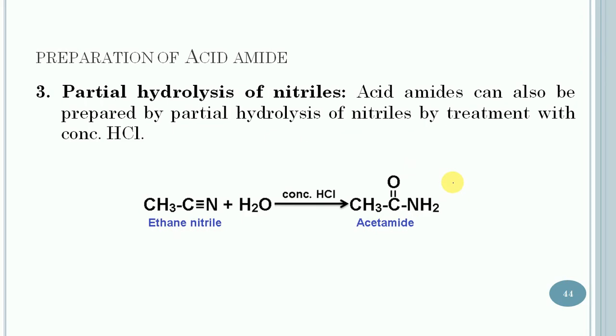Then the third method is the partial hydrolysis of nitrile. In this case, an amide can be prepared by partial hydrolysis of nitrile by treatment with hydrochloric acid. So let us consider its example. In this case, ethane nitrile is subjected to partial hydrolysis in the presence of concentrated hydrochloric acid and it will change into acetamide. So it is all about the methods of preparation of amides.